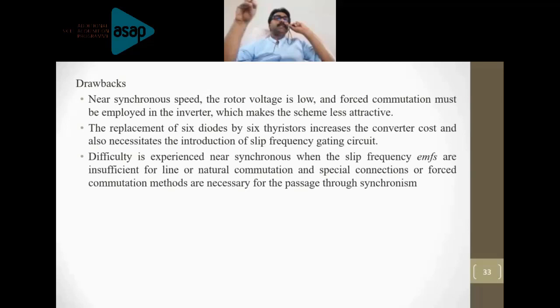Whatever I have explained is given as a description here, but the diagram is presented here. So from the supply, it is going to the transformer, then to bridge 2, bridge 1, and to the rotor circuit. Hope you understand the concept of subsynchronous operation and supersynchronous operation and the difference between Cramer drive and the Scherbius drive by now. Go to the next slide.